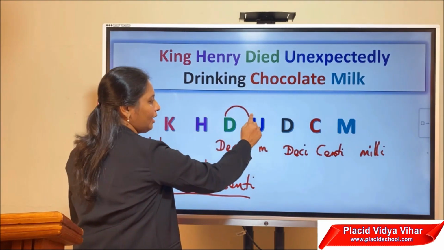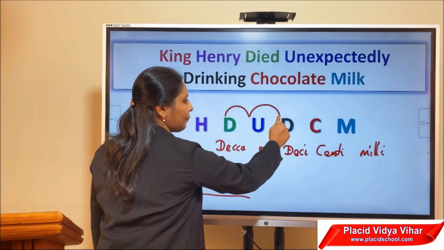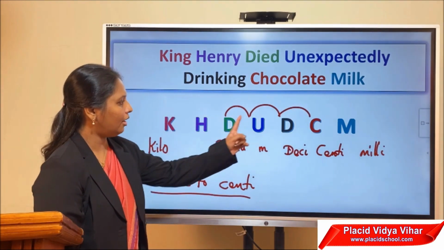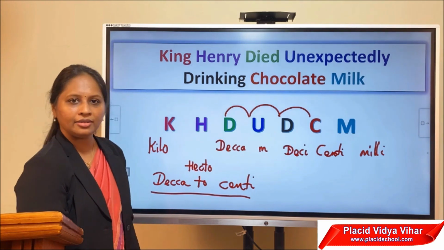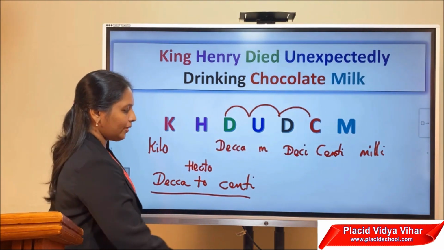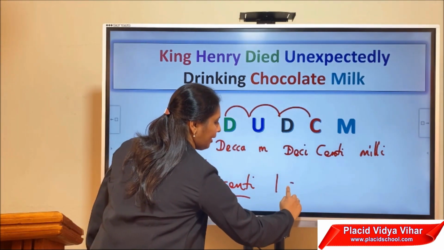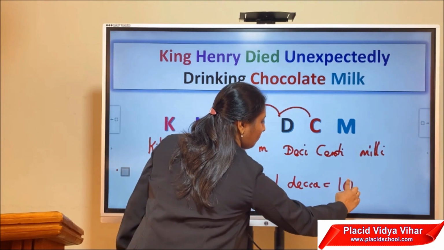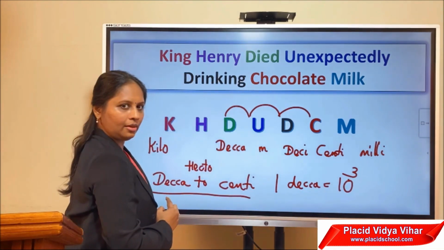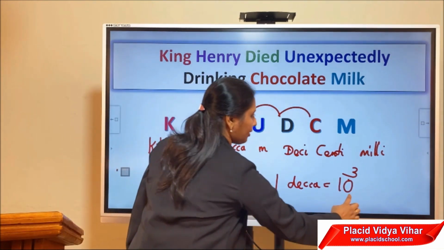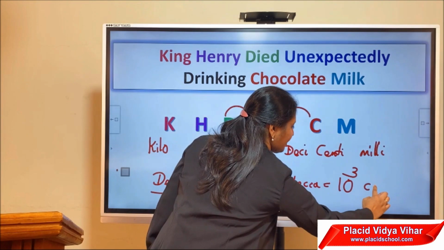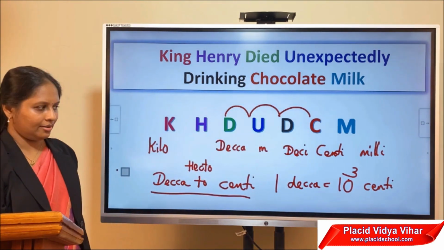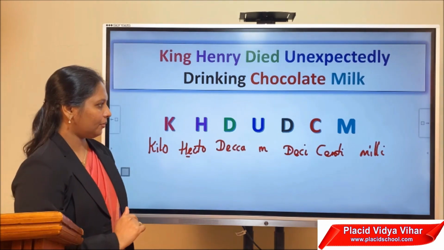Okay, so 1, then 2, 3. How many jumps are here from deca to centi? There are 3 jumps. So we can say that 1 deca is equal to 10 to the power 3. The base is 10. 10 to the power 3 centimeter or centi. Is that clear?